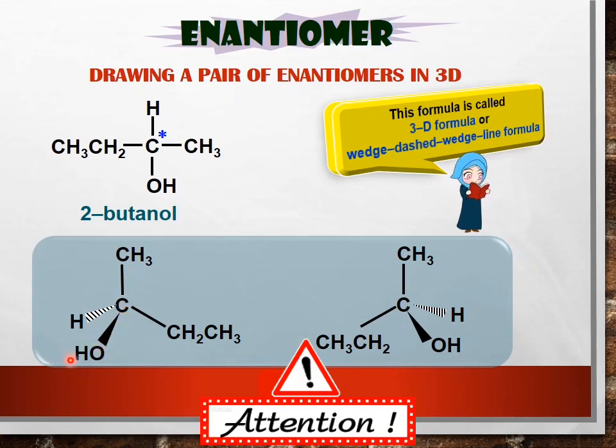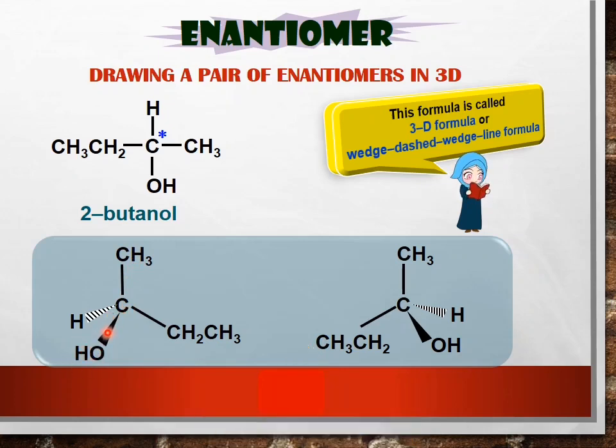And also for the OH group, the bond should be to the oxygen, not to the hydrogen. And for the CH3CH2 group, the bond to this carbon starts from CH2, not CH3. So you need to be careful with this connectivity.